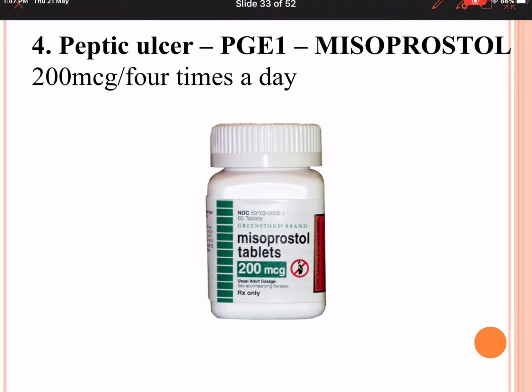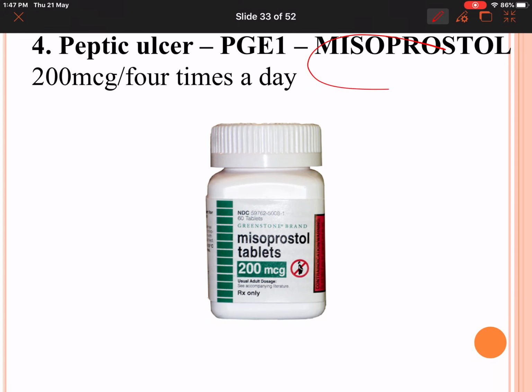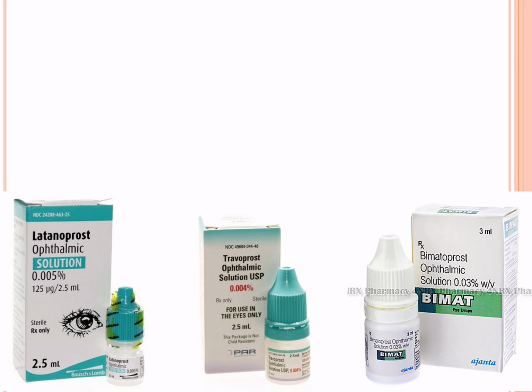They are also used in peptic ulcer disease, that is misoprostol. This is going to increase the mucus secretion. It has a cytoprotective action. It is also going to increase the blood circulation to the stomach. It is used 4 times a day. Misoprostol is a very good drug of choice for NSAID induced peptic ulcer. But the problem is the 4 times a day dosing, and it can cause diarrhea.